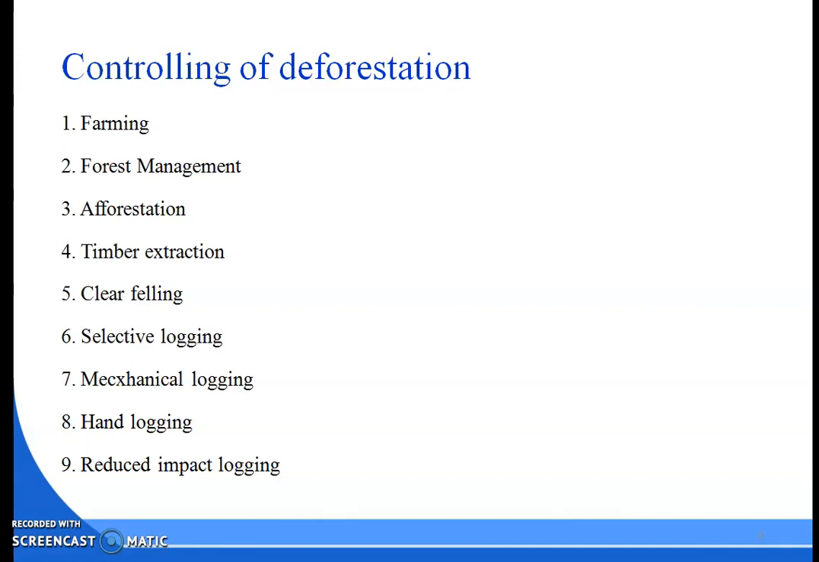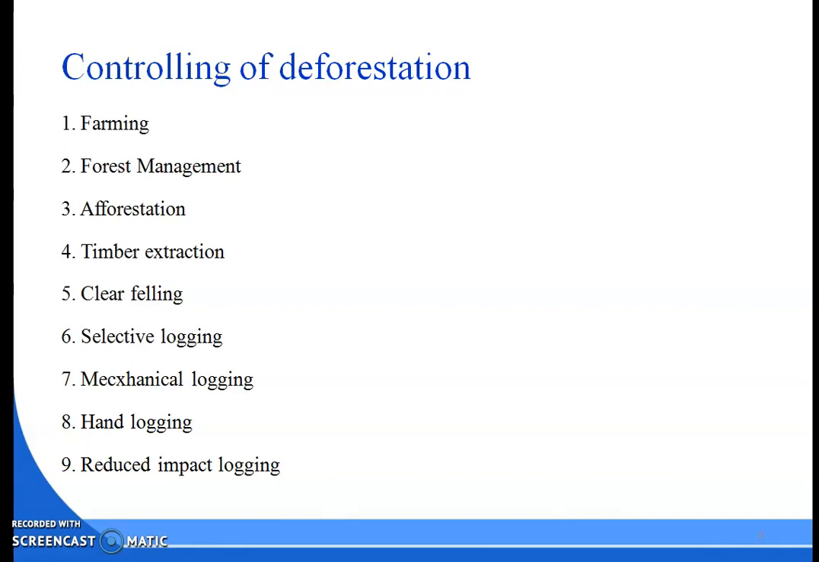Okay, and the next one is reduced impact logging. It is now a common feature in industrialization where environmental damage can be minimized through the selection of site sensitivity by the technique of harvesting and logging.